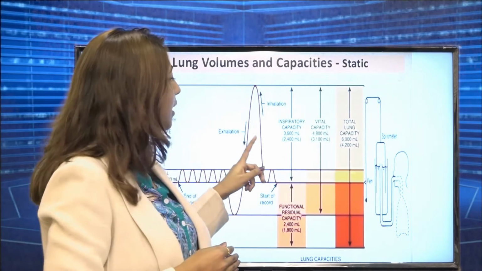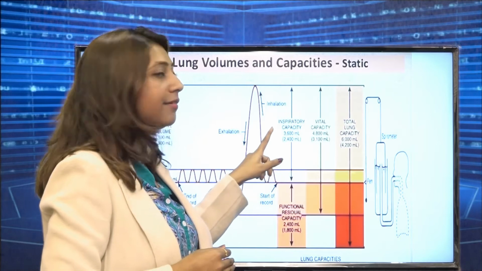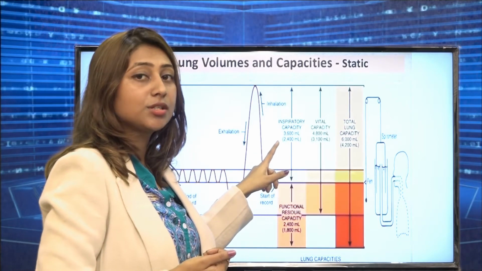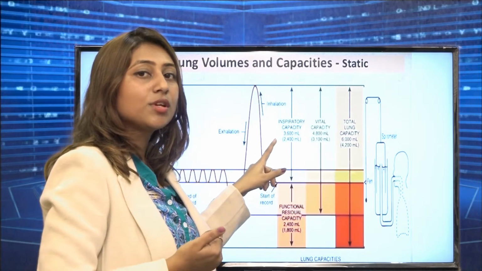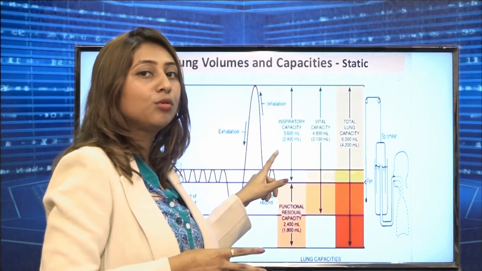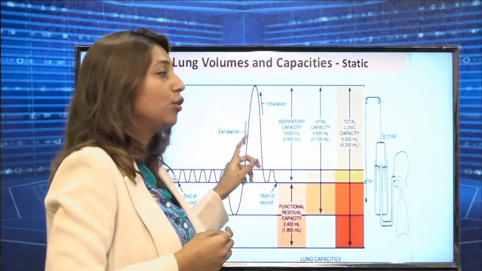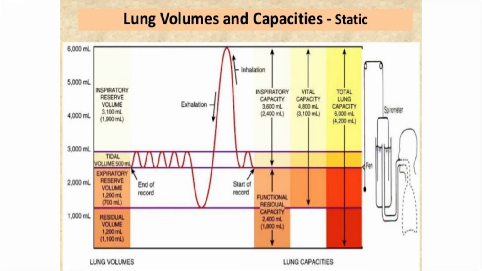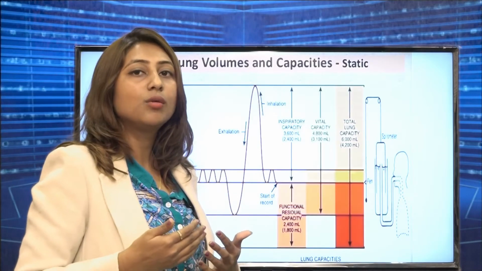The first one is the inspiratory capacity. As I said, the definition of capacities is nothing but the combination of two or more lung volumes. So what is inspiratory capacity? It is the combination of the inspiratory reserve volume and the tidal volume. I will try to demonstrate how it works.